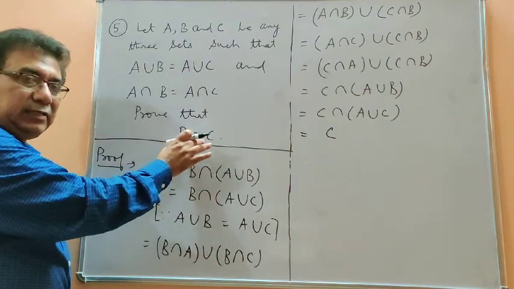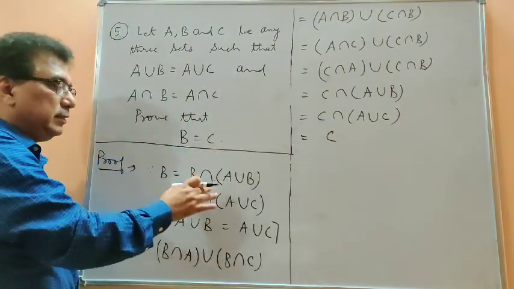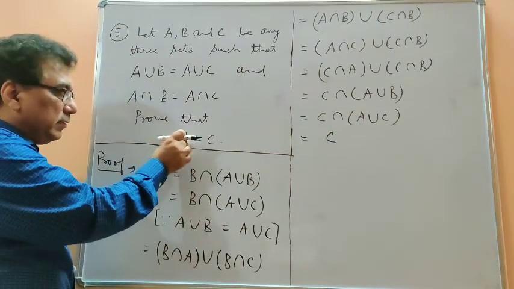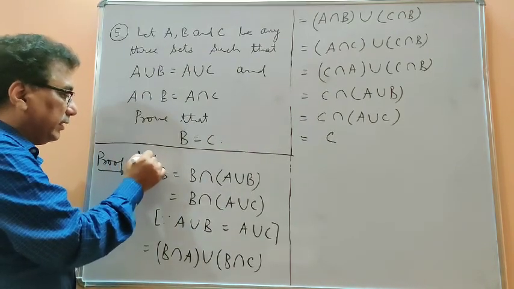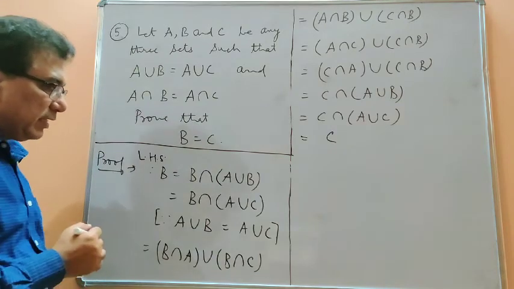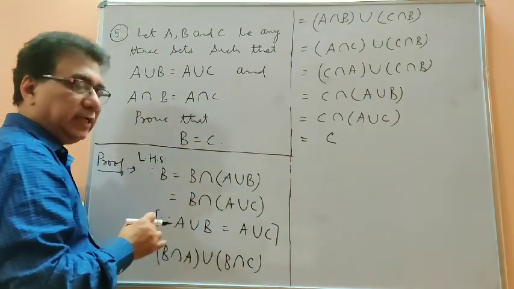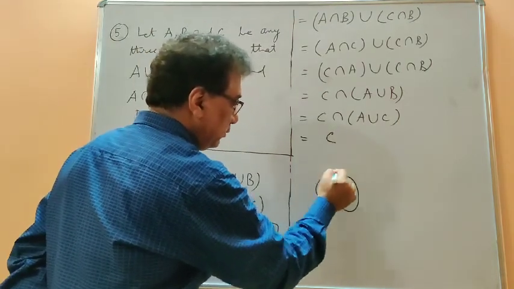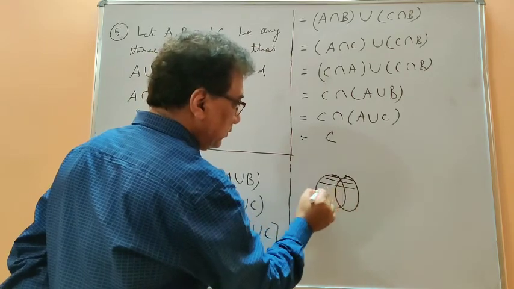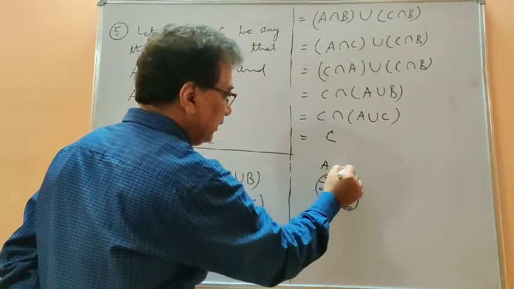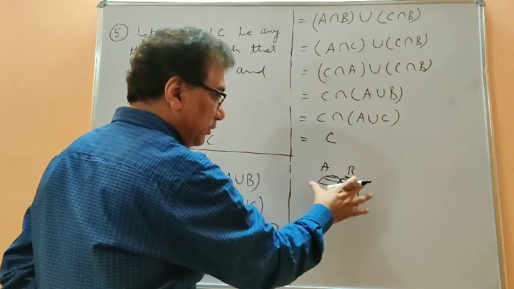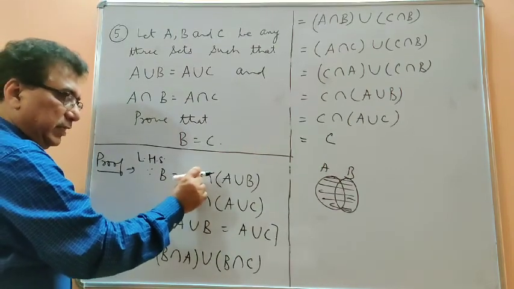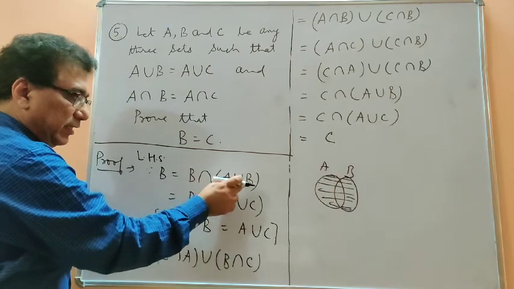So this equality we can reach using the property. There is no need of proving each one as a subset of the other. So I am starting with the left hand side, which is B. Now B may be written as B intersection (A union B), because the common between A union B and B is B. Suppose A union B is this one. This is A and this is B, and this total is A union B. So what is common between A union B and B is B. That's why this may be written as B intersection (A union B), meaning common between B and A union B.